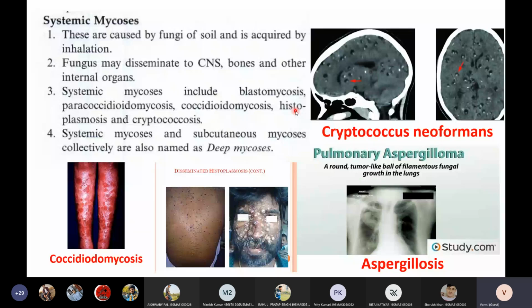Such infections are called opportunistic mycosis. Some of the opportunistic mycoses include Candida, mucormycosis, Penicillium and aspergillosis.